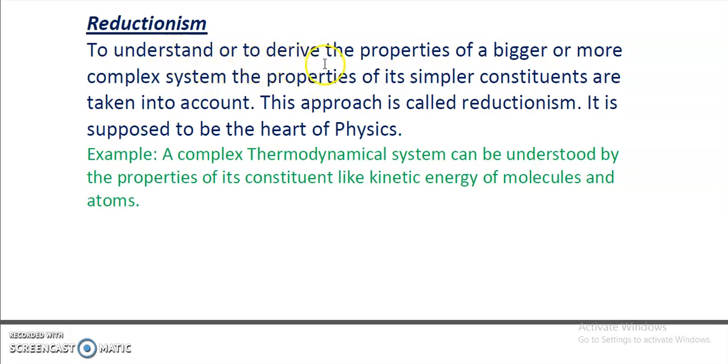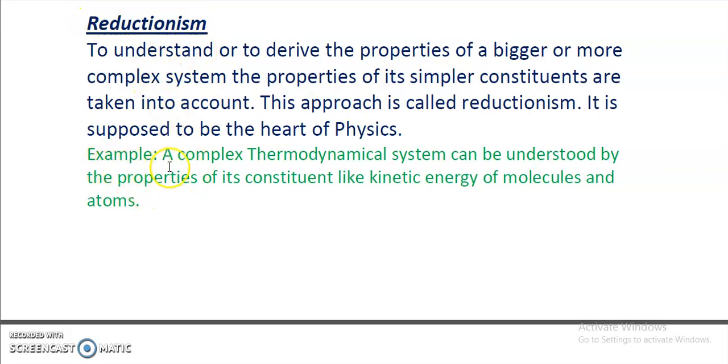To understand or to derive the properties of a bigger or more complex system, the properties of its simpler constituents are taken into account. This approach is called reductionism. It is supposed to be the heart of physics. So it is very clearly written over here that a bigger system can be understood on the basis of its simpler constituents. So we can say that if a bigger system is explained in terms of its simpler constituents, then this kind of approach in physics is called reductionism, right?